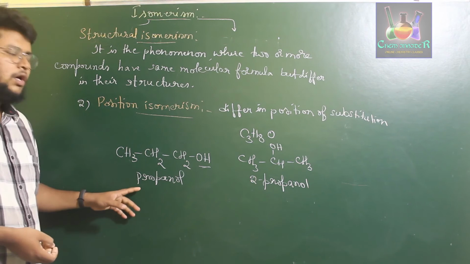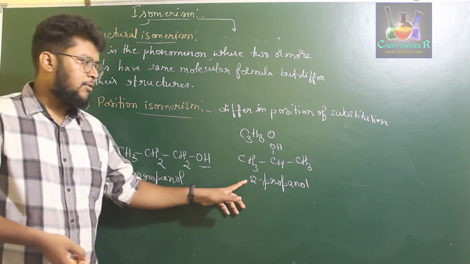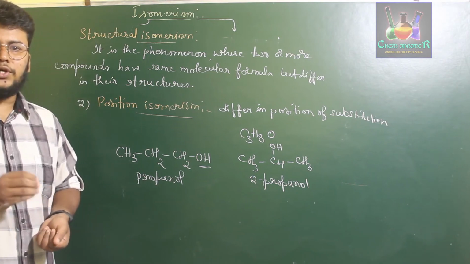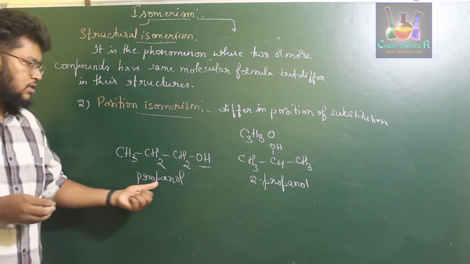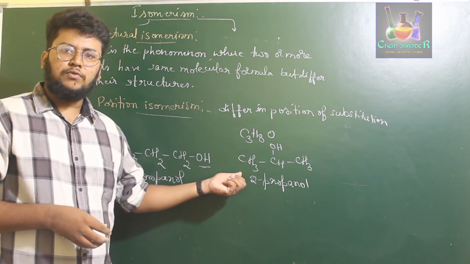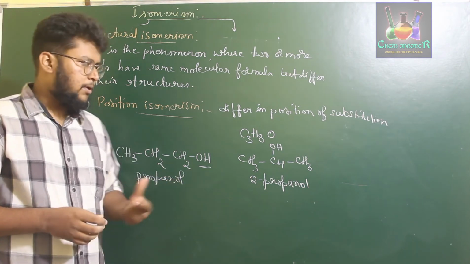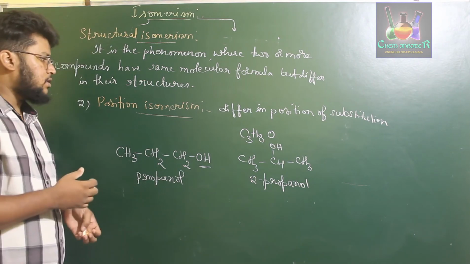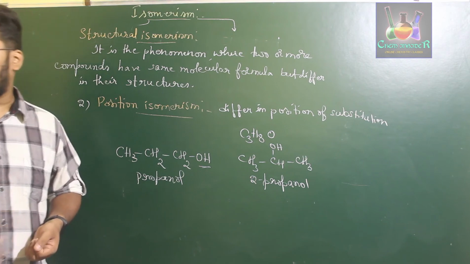For example, 1-propanol and 2-propanol are called position isomers, where the position of the OH group is varying. In this one, the position is the first carbon atom. In this particular compound, the OH group is at the second carbon. But both of them have the same molecular formula. So this is about the second one, position isomerism.